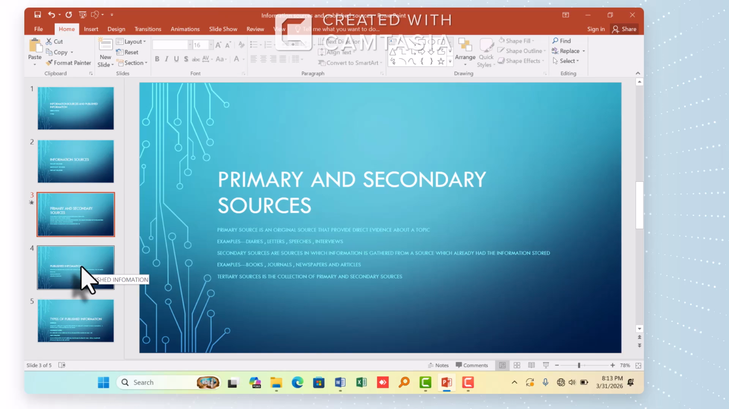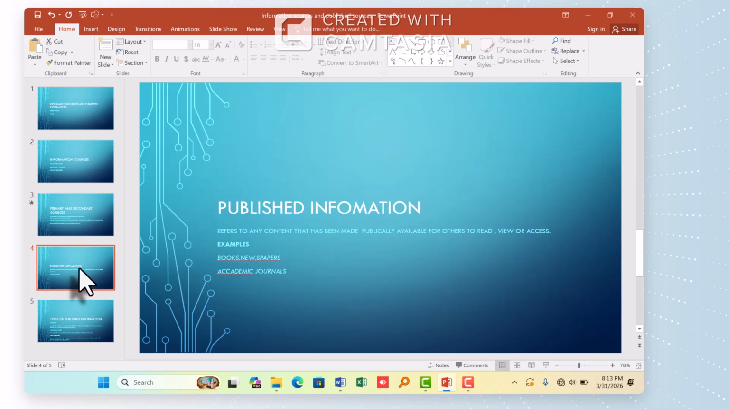Published information. This is the information that has been produced for many people to see, to access, and to read. This refers to any content that has been made publicly available for others to read, to view, or to access. We have examples. We have the books, we have the newspapers. We also have the academic published information. We have the journals, conference papers, reports, and many others.